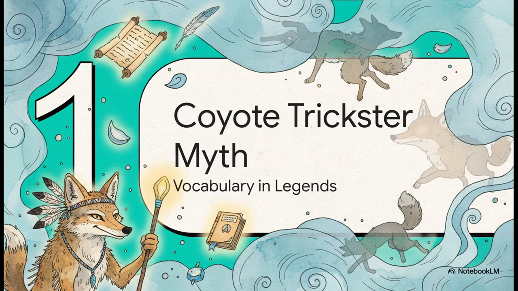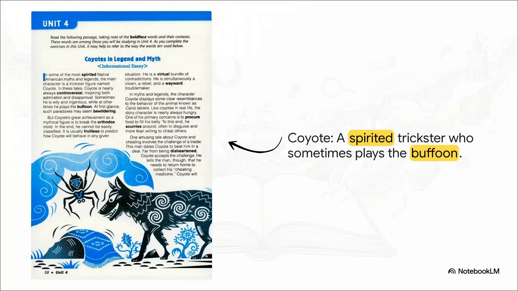The coyote trickster myth. Let's see how this legendary Native American trickster acts as our first context anchor. Coyote is a true bundle of contradictions. In Native American myths, he's highly spirited, meaning he's just bursting with life and vigor, but he's also incredibly controversial. He's a rebel, a troublemaker, and sometimes he's undeniably wily and ingenious. But at other times, he plays the complete fool.